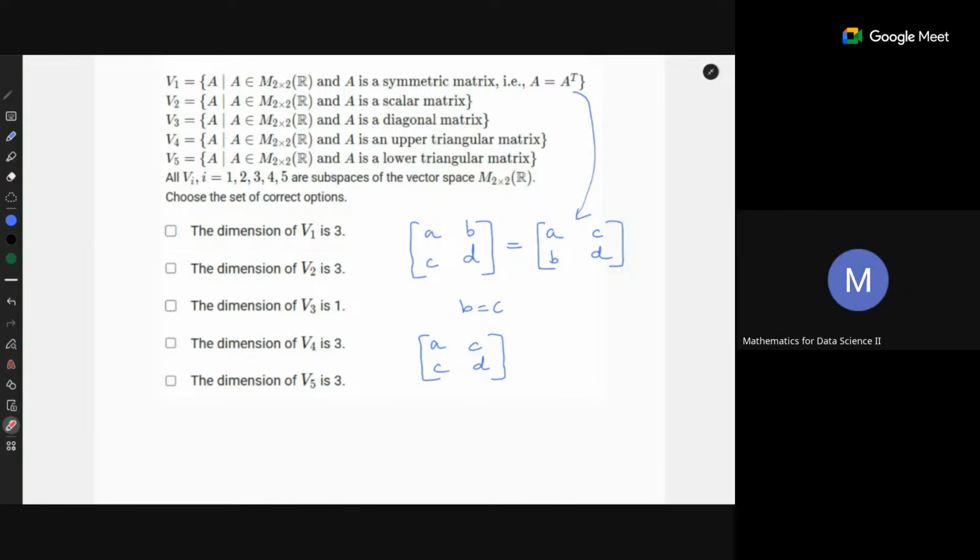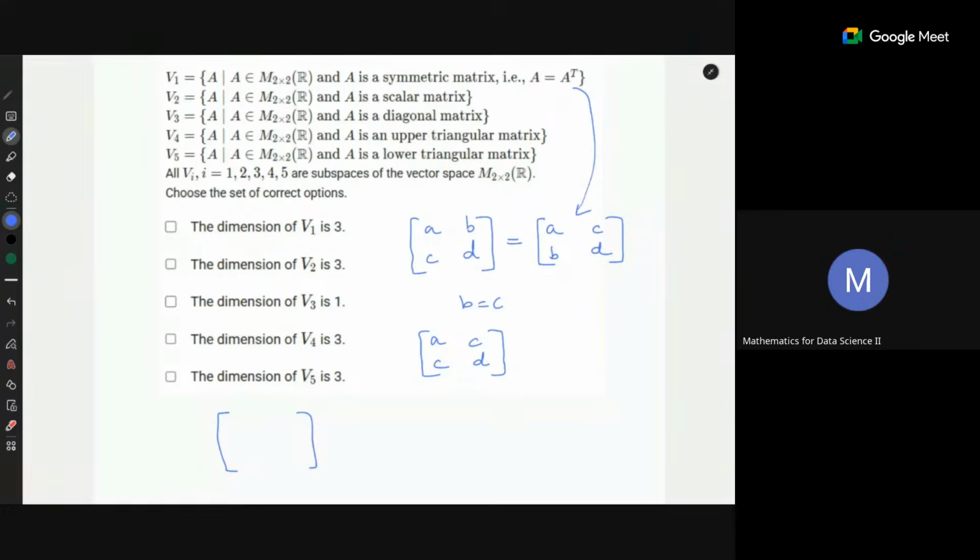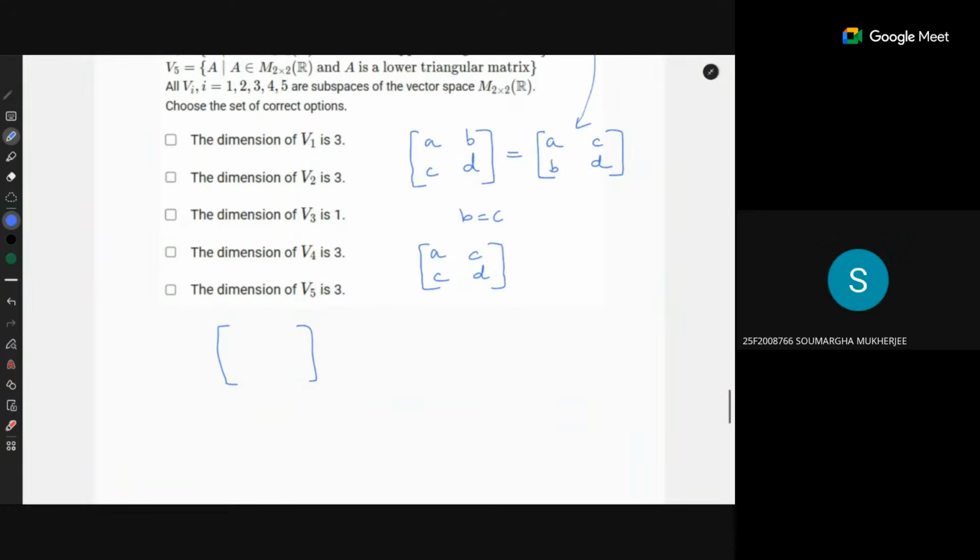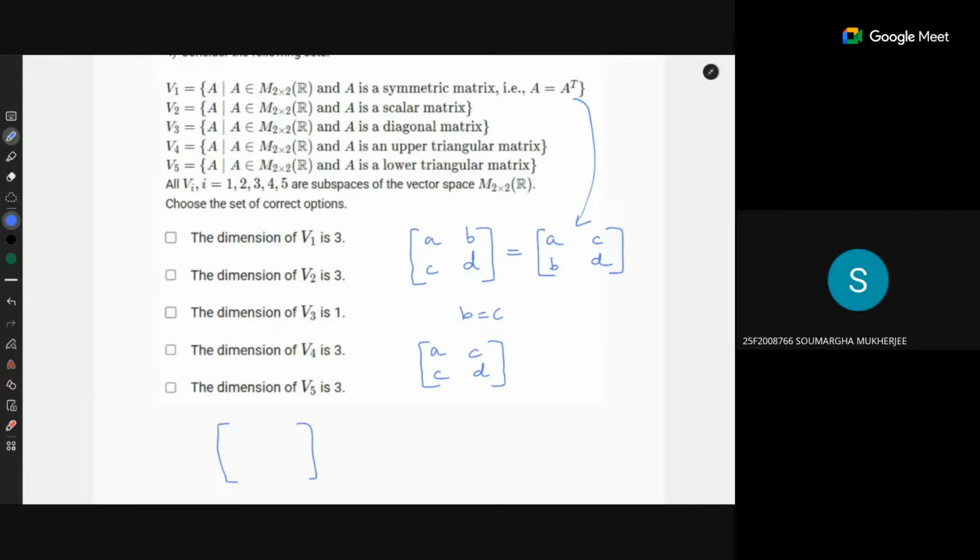Right? Yes. For a scalar matrix, what is the definition of a scalar matrix? Only the diagonal elements would be there and they would be the same. Yes, it's a diagonal matrix with both of the diagonal entries the same. So all the other entries are 0.